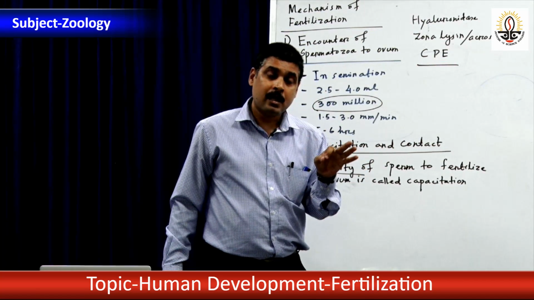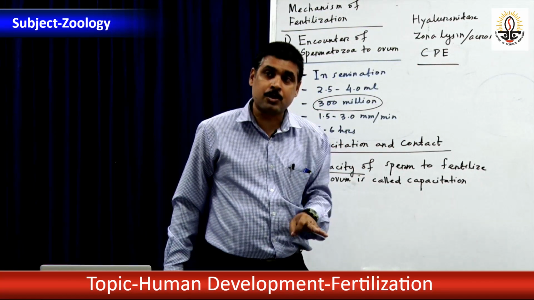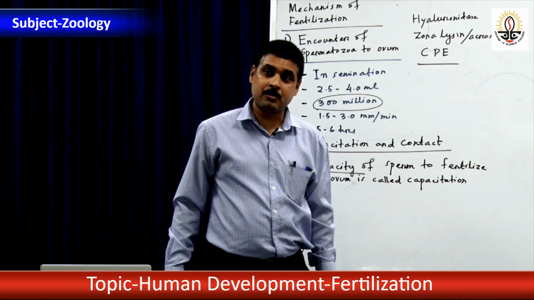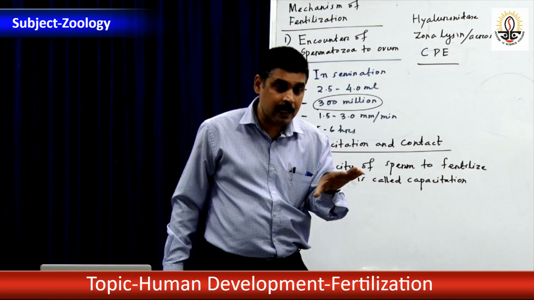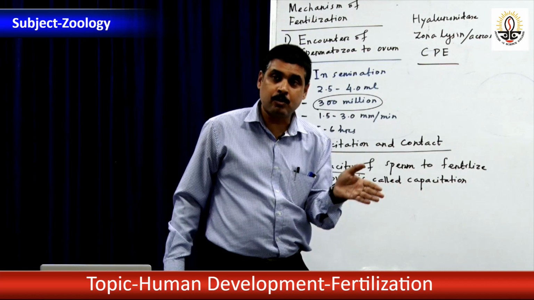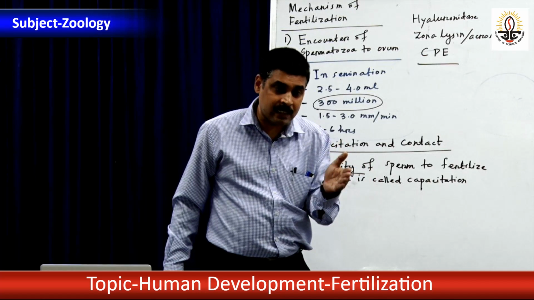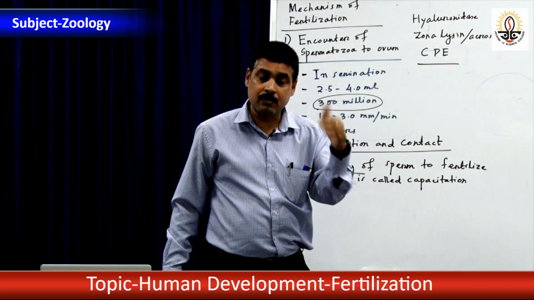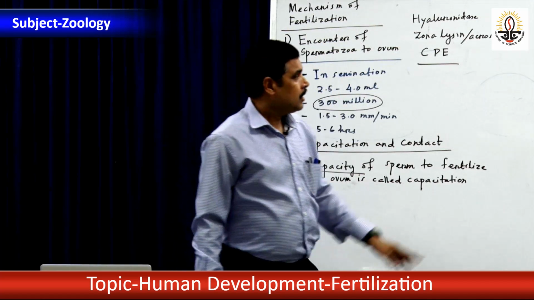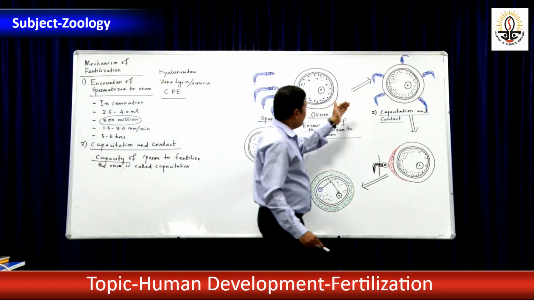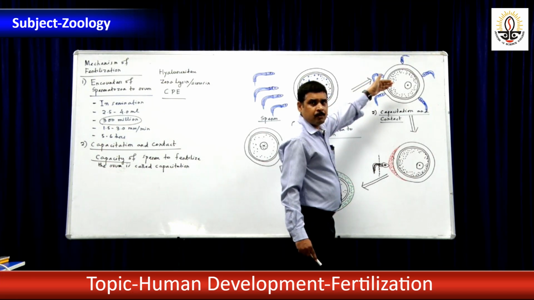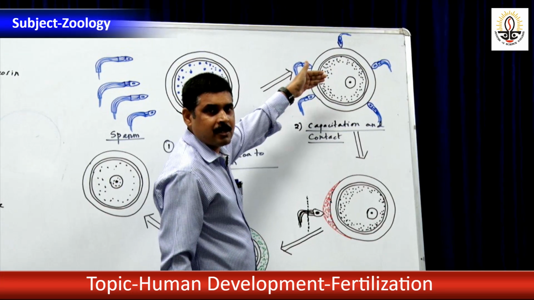That is the driving force: how the sperm approaches the female reproductive system. One is prostaglandin. The second is that the coating substance on the acrosome is removed. Vaginal fluid assists the swimming sperm. In this way, the sperm is approaching. So, after it goes to the ovum, it requires 5 to 6 hours for capacitation.